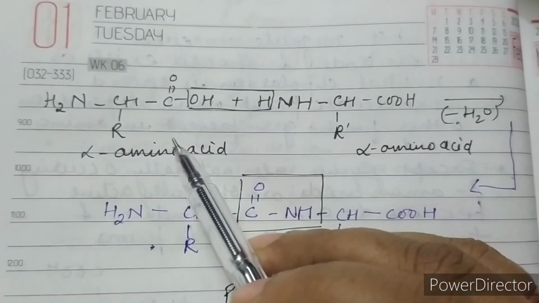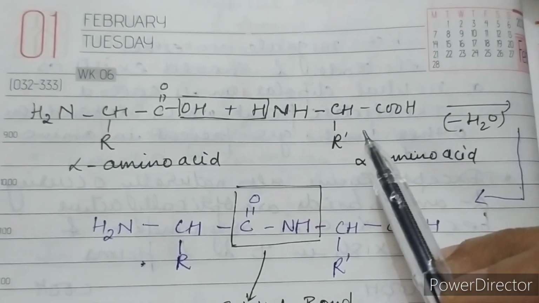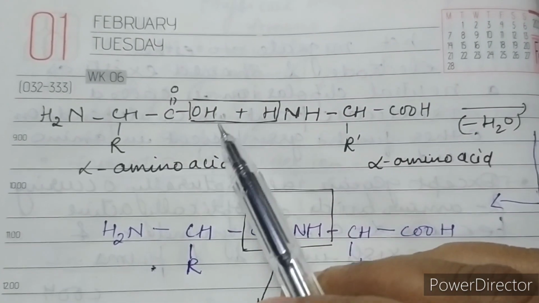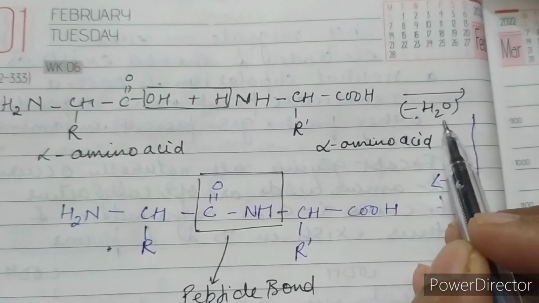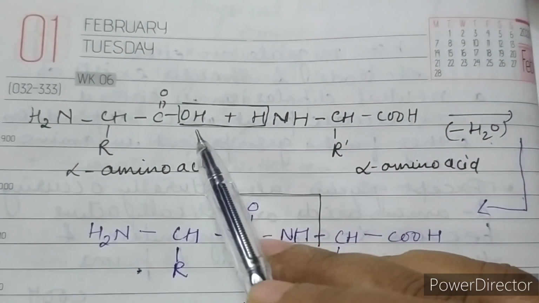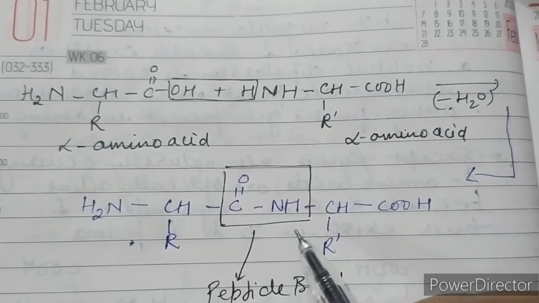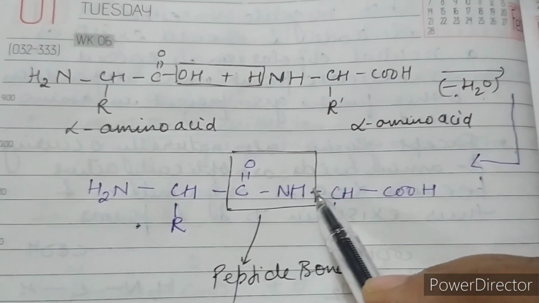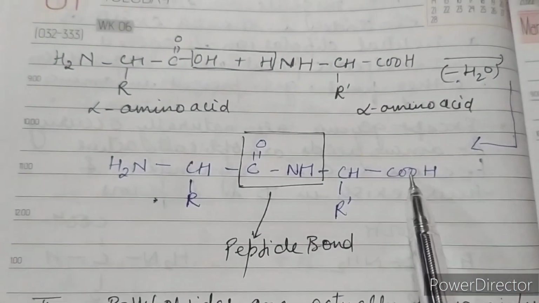When two alpha amino acids, you can see here I have taken two alpha amino acids and drawn the general structure, combine together, the amino group of one alpha amino acid and the carboxyl group of another amino acid condense together with the removal of a water molecule. As you can see here, one H is removed from the amino group and one OH group is removed from the carboxyl group. Water is removed, leading to the formation of a new bond that is called CONH, also called the peptide bond or peptide linkage, and results in the combination of two alpha amino acids forming a dipeptide.